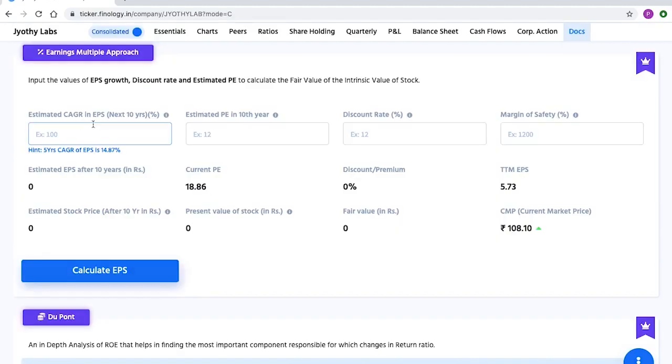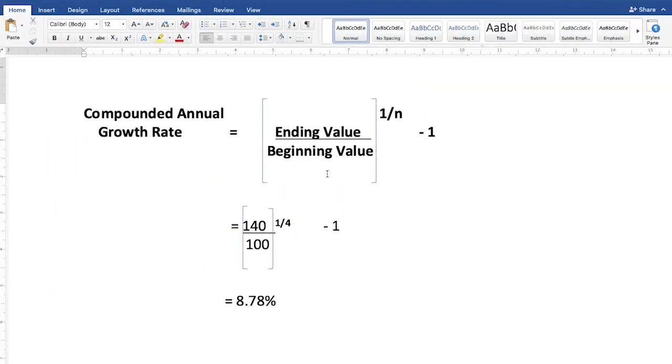Now, first of all, we have to enter estimated CAGR in EPS. CAGR means compounded annual growth rate. Suppose you invest 100 rupees in a stock which grew by 40% in 3 years. That means 40% is the growth rate for 3 years, and the stock is now trading at rupees 140. Now it may be possible that the stock grew by only 4 rupees in the first year, then by 25 rupees in the second year, and by 11 rupees in the third year. Rather than quoting 3 different annual growth rates, we say that the stock rose by a compounded annual growth rate of 8.78%. We calculate this by this formula.